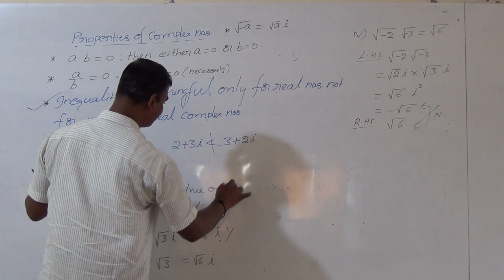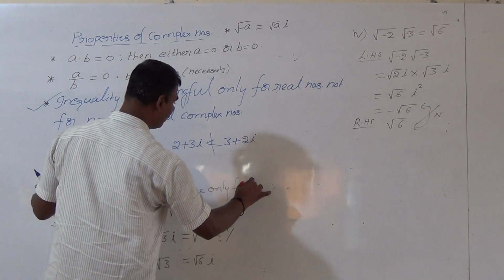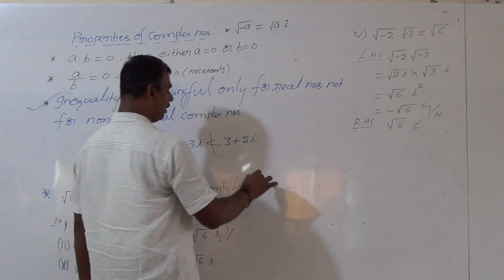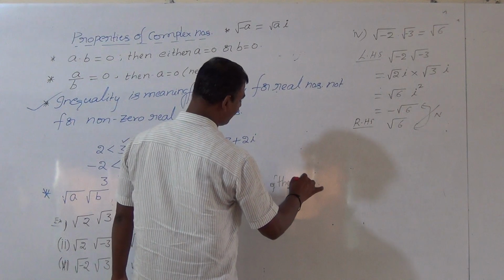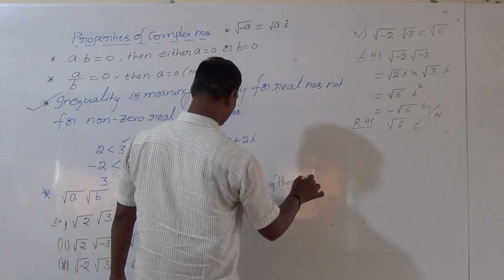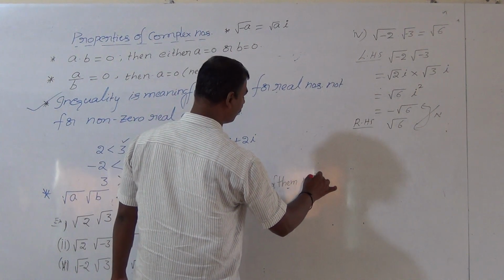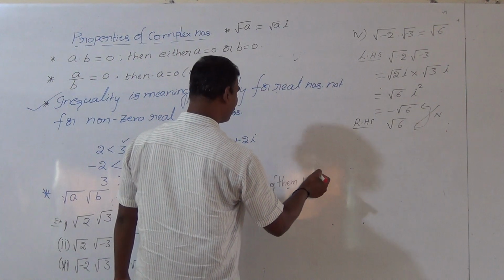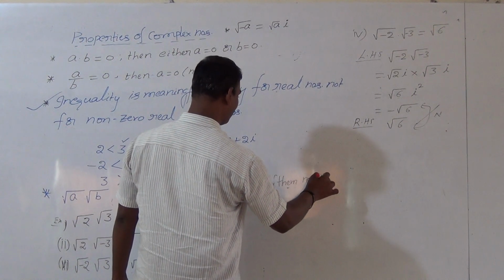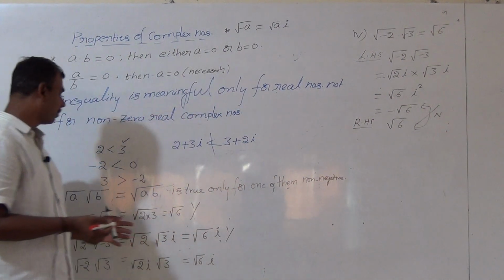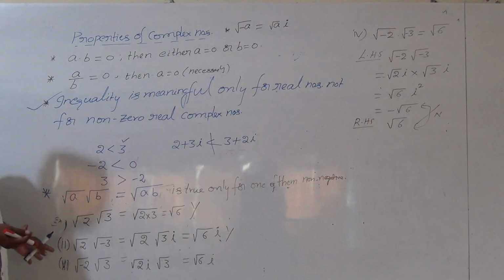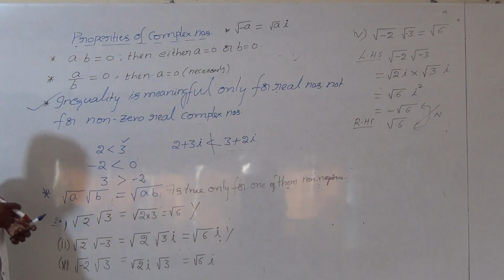So it is true only for one of them non-negative, or both non-negative, but if both are negative it is not true.